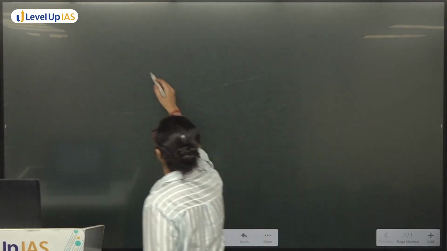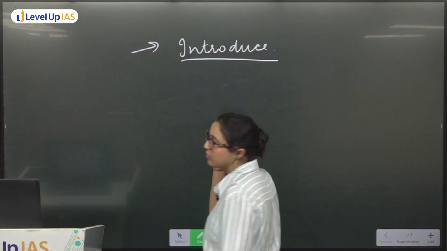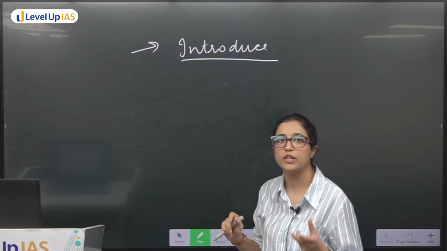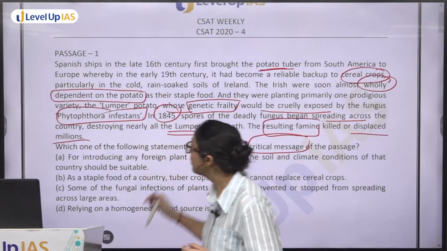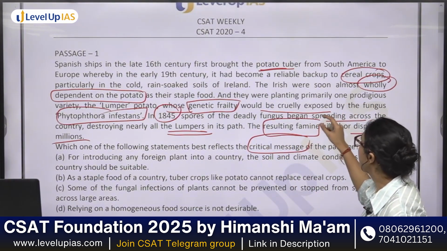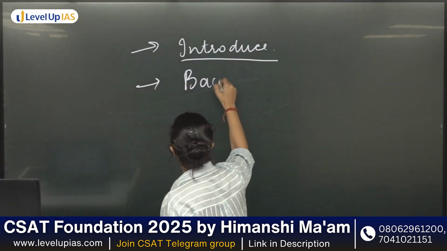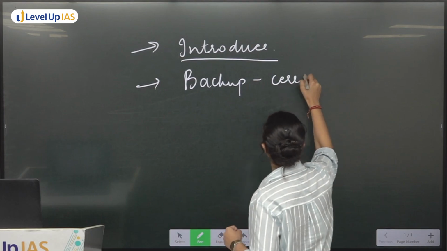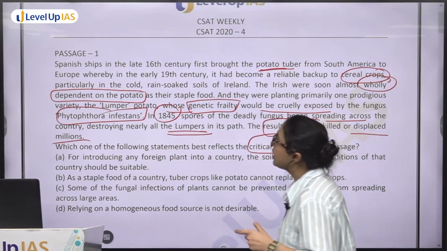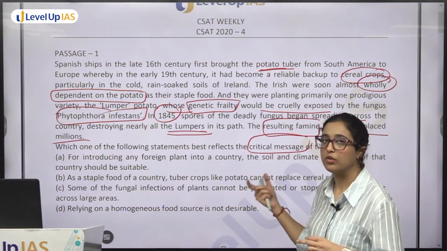Author is saying that ये introduce हुआ, ठीक है? Introduce हुआ, background दे दिया, just to make sure that you know what is the topic which we are talking about. ये potato का variety जो है introduce हुआ. It was not their traditional crop, ठीक है, and it got introduced from South America to Europe. It had become a reliable backup to cereal. उसके बाद क्या हुआ? It became backup to cereal crops, ठीक है, particularly in the cold rain soaked soils of Ireland, जहां पर cereal crops were not that possible to grow at that point of time.